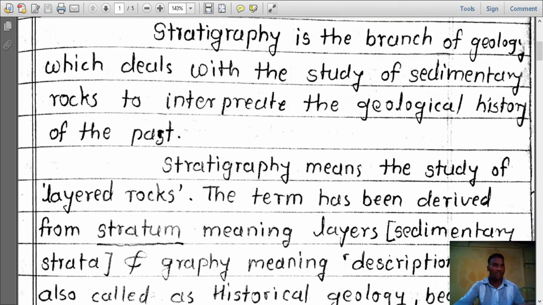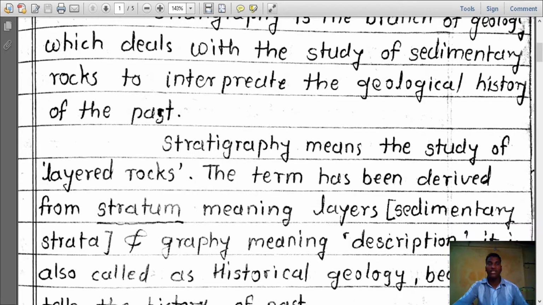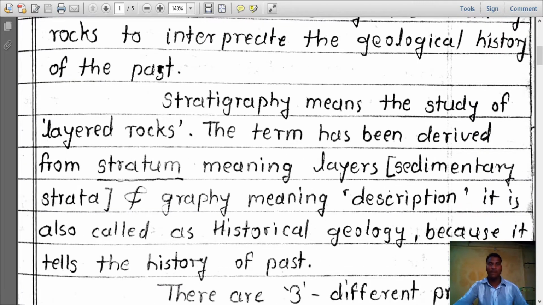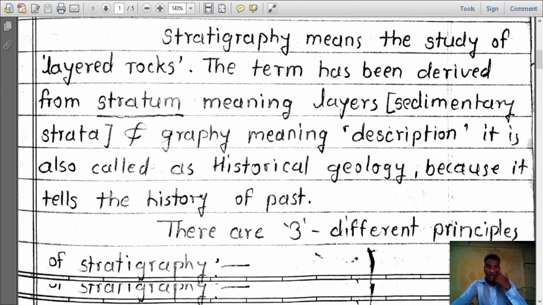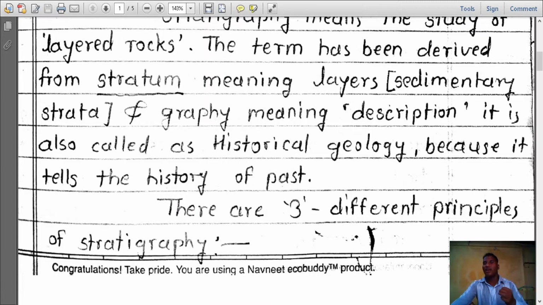Stratigraphy means the study of layered rocks. I already said that. The term has been derived from stratum, meaning layers, sedimentary strata, and graphy meaning description. It is also called historical geology because it tells the history of the past. There are three different principles of stratigraphy: law of order of superposition, law of uniformitarianism and law of faunal succession.